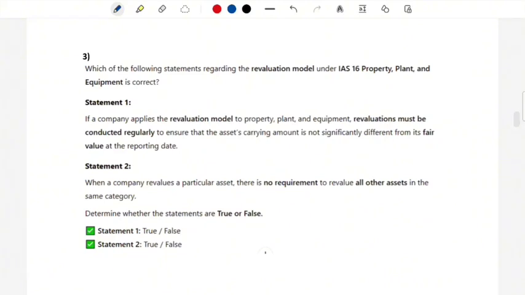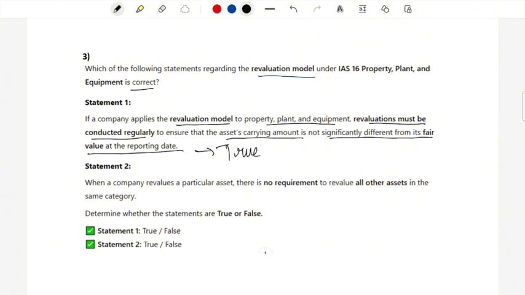Which of the following statements regarding the revaluation model under IAS 16 is correct? Statement 1. If a company applies the revaluation model to property, plant and equipment, revaluations must be conducted regularly to ensure that the asset's carrying amount is not significantly different from its fair value at the reporting date. This is true. As we have discussed, IAS 16 says that the revaluation must not be one time.